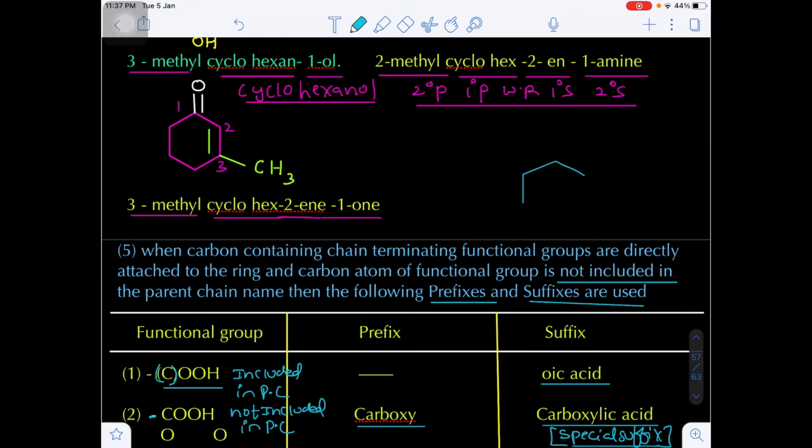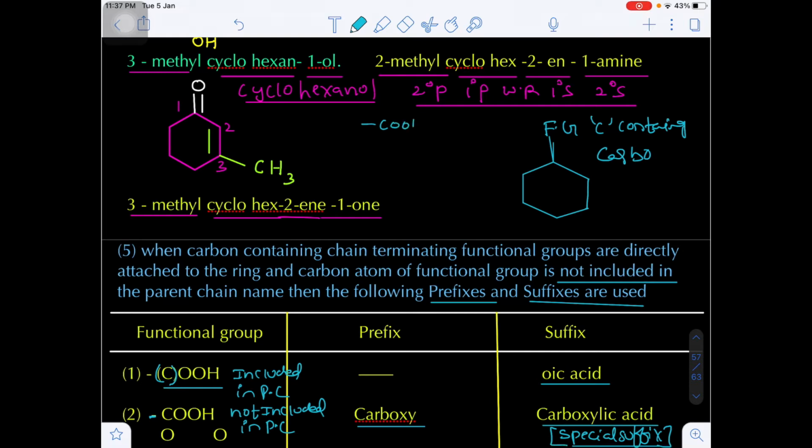Whenever a functional group contains carbon, that means a carbon-containing functional group, let's suppose here we are adding one functional group, and it is directly attached to the ring, we have to add carb to the secondary suffix.